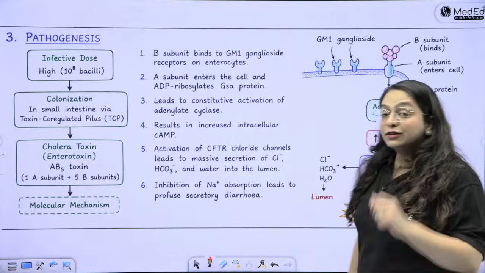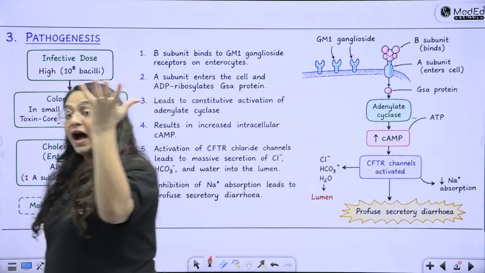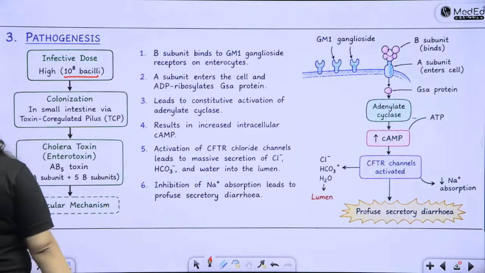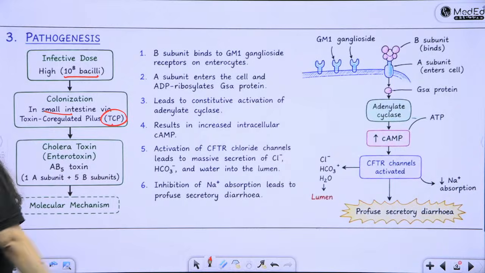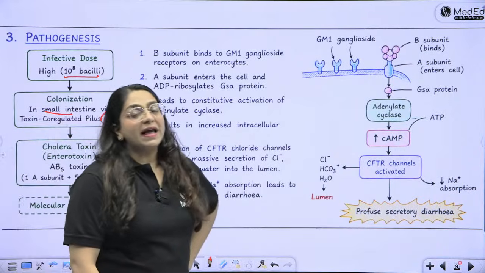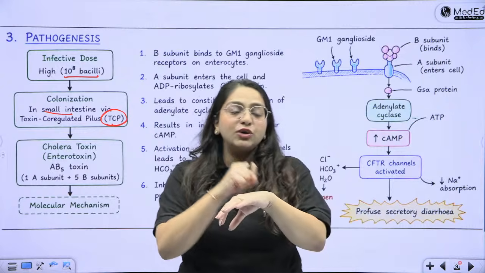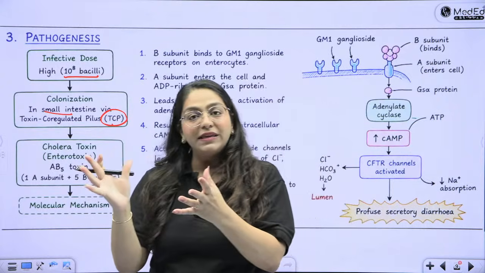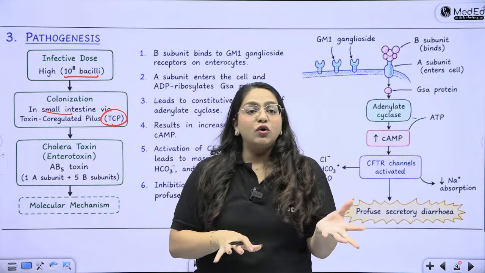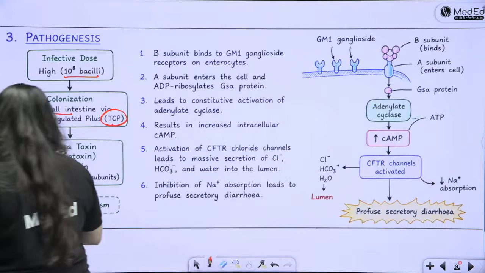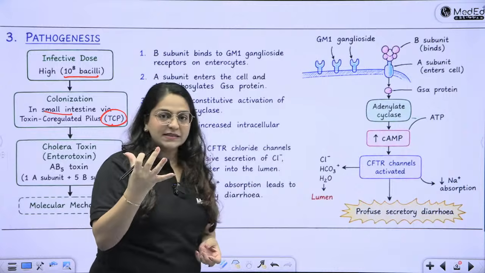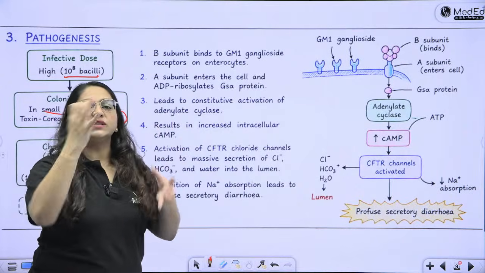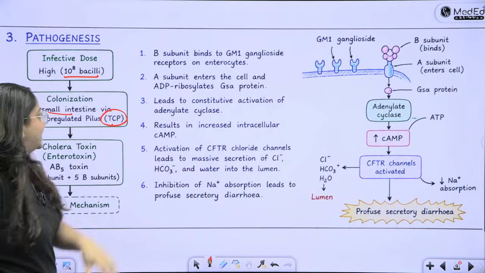Then finally, pathogenesis. Infective dose is quite high. You actually need 10 to power 8 bacilli. It colonizes in the small intestine via the TCP, toxin co-regulated pilus. So everybody is attaching with the help of a pilus: E. coli with the F1 fimbriae and Vibrio cholerae with the TCP. Okay, TCP is the gene which codes for this pilus, but the pilus is associated with this, so we are calling it TCP.